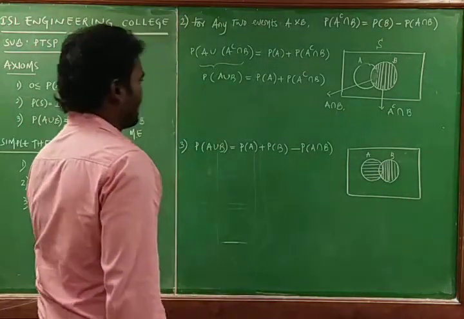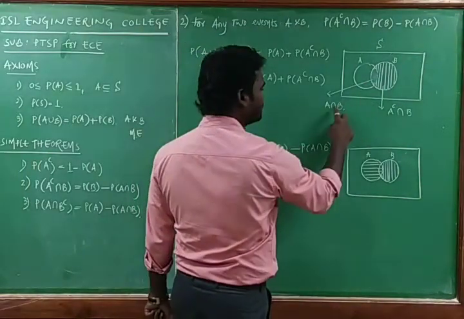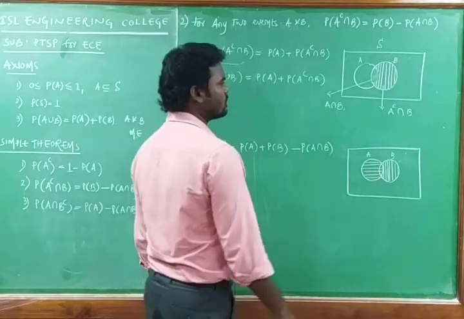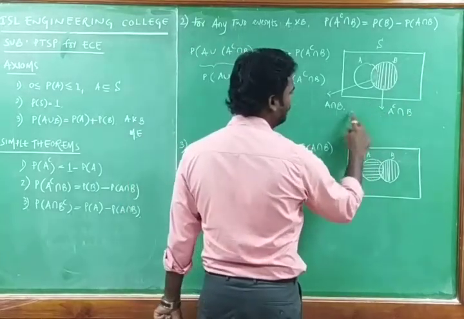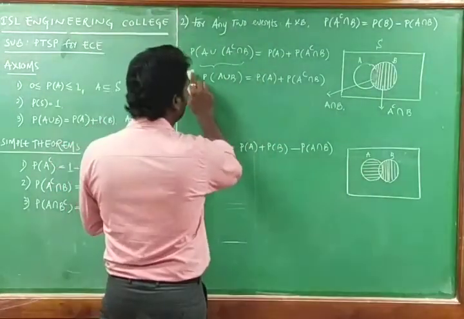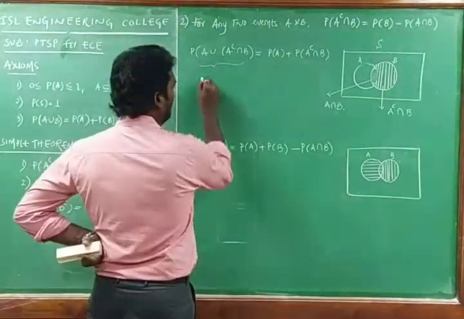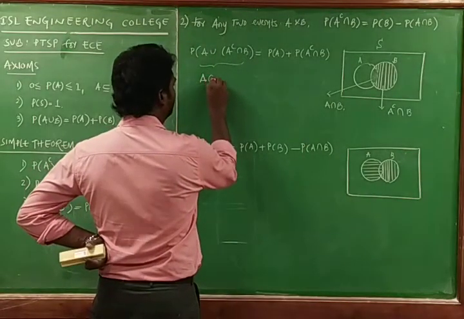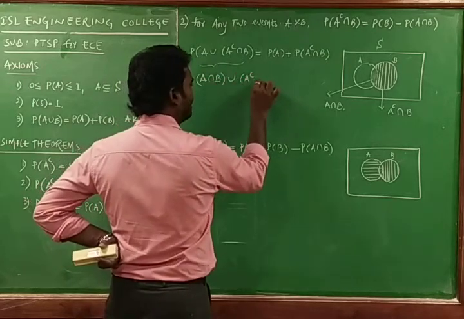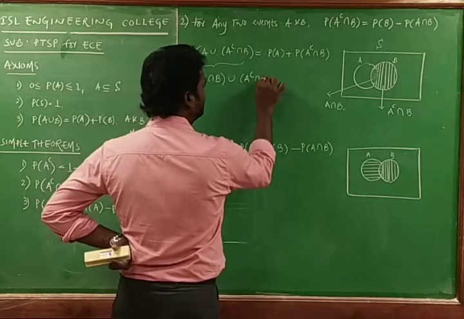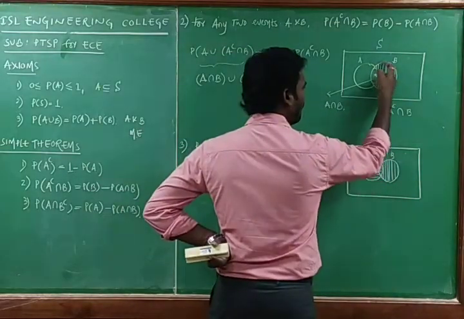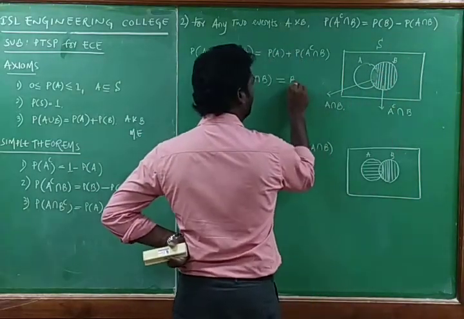So from this, what I can write, this area is A intersection B and this area is A complement intersection B, so the union of these two will be B only. I can write this equation as A intersection B union A complement intersection B, which is nothing but this area union this vertical area, and that remains B only.